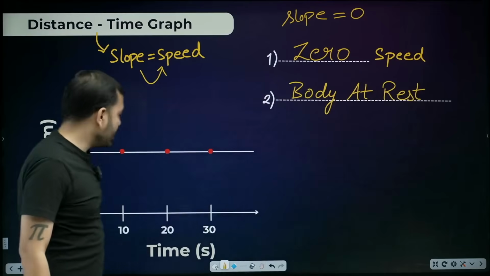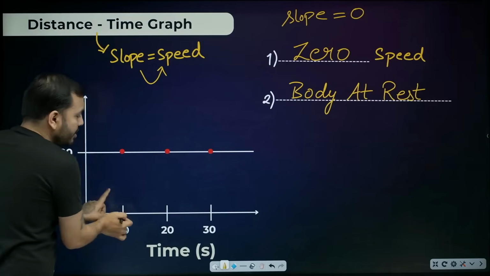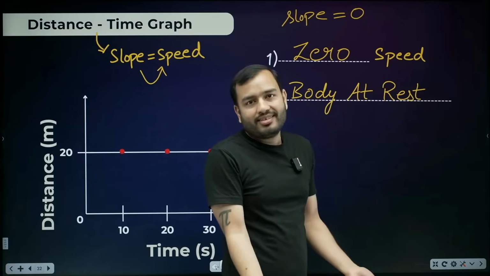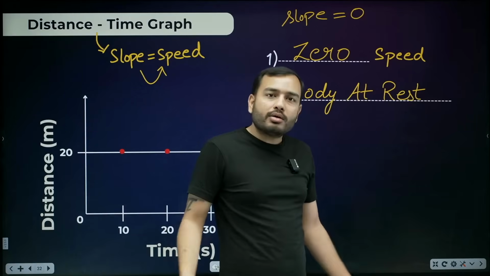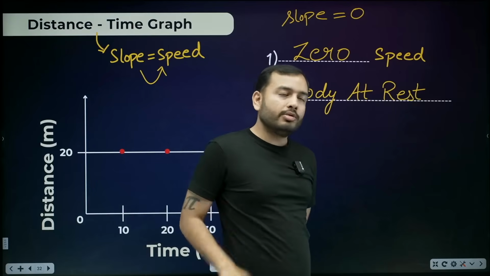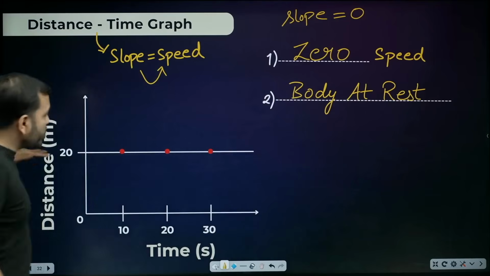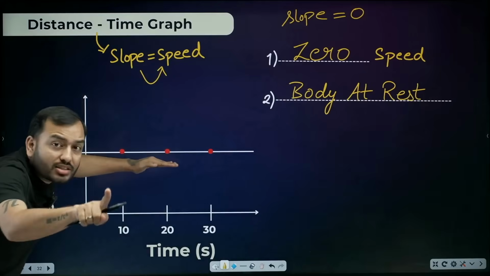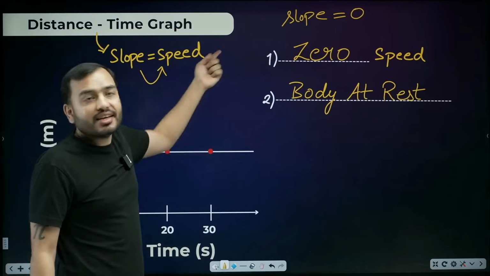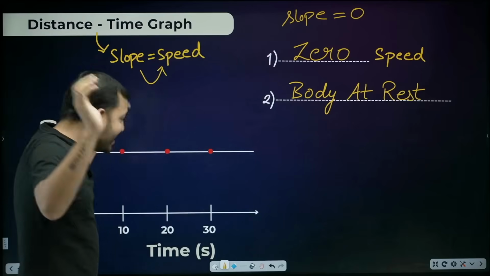Look, at 0 seconds, what is the distance? 20 meters. At 10 seconds, what is the distance? 20 meters. At 20 seconds, what is the distance? 20 meters. That means after walking 20 meters, we stopped. We came 20 meters from the origin and then we stopped. Time is passing by. At 0 seconds the distance is 20, at 10 seconds the distance is still 20, at 20 seconds the distance is still 20. I'm not moving at all. The body is at rest. So a straight line parallel to the x-axis means the slope is 0. And what does the slope of a distance time graph give us? It gives us speed. So here 0 speed. 0 speed means the body is at rest. The graph is crystal clear.